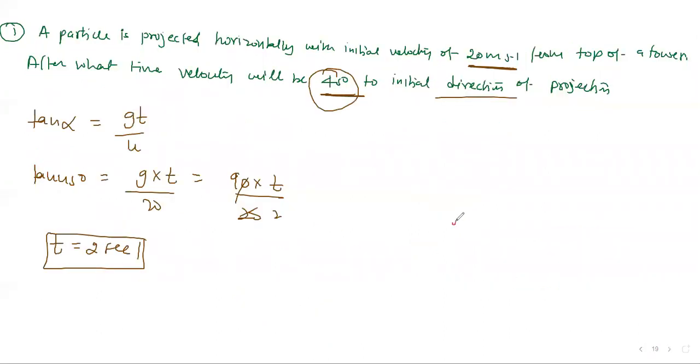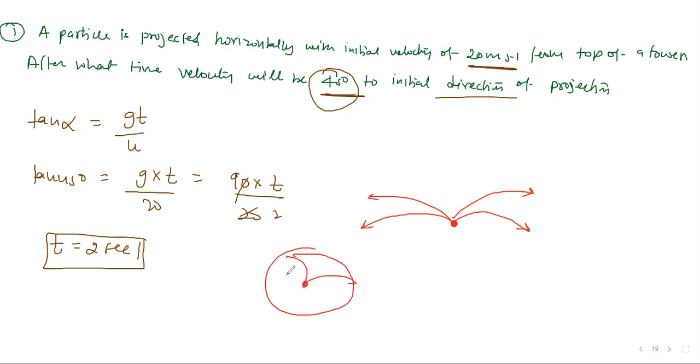One more question I remember, it was asked in an exam like this way. They said there is a water sprinkler. In a lawn we use a water sprinkler to sprinkle water in all directions. So what happens? This makes the area a circular form. Suppose there is a sprinkler here, then water goes in all directions like that. So the question was asked: if the velocity of water is given as u, what is the maximum area it can cover?